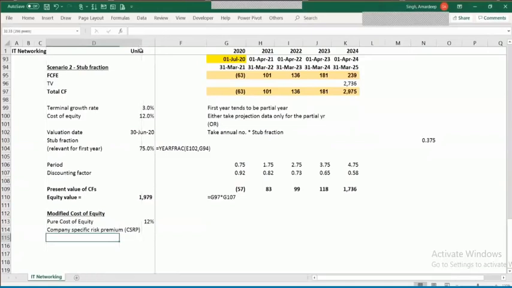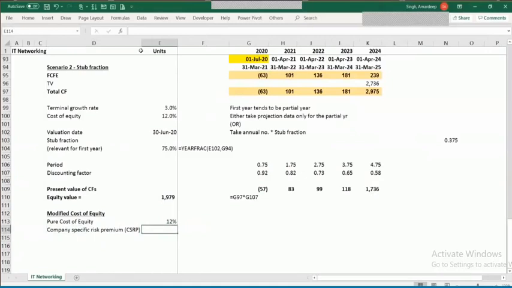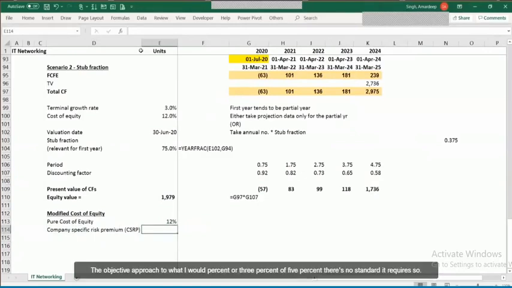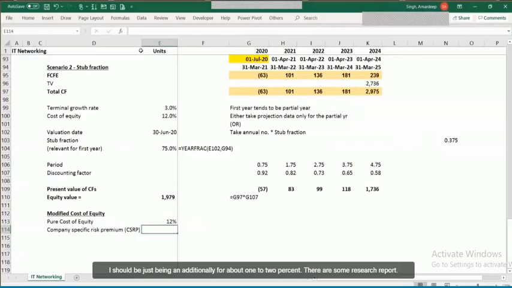So if there is a CSRP to be taken, how do you take that? It ranges between 2% to 5%, but if you ask me what is the objective approach to arrive at 2% or 3% or 5%, there is no standard answer. It requires an informed judgment of the valuer, because the valuer needs to see the kind of risk that this company poses because of certain factors specific to that company. I should be adjusting it additionally for about 1 to 2%.